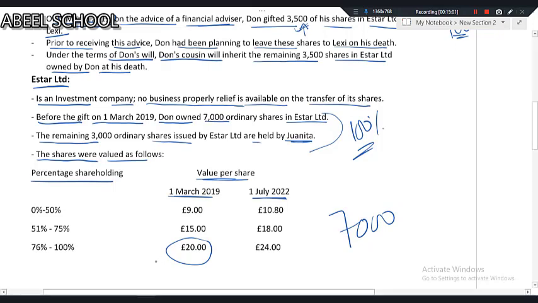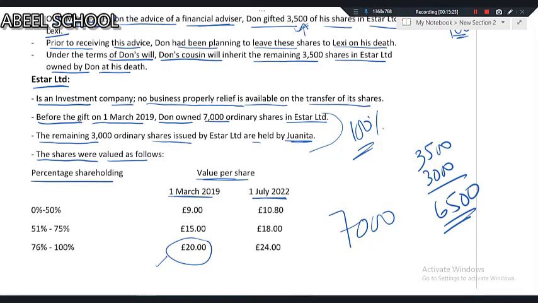So the applicable share price is 20. But after the gift, as soon as Don gives 3,500 shares as a gift to Lexi, Don will be left with 3,500 remaining shares. Jonita will be having 3,000 shares. It comes to 6,500. The company is having 10,000 shares, and after giving 3,500 shares as a gift to Lexi, the combined shares of Don and Jonita will be 6,500, which means 65% holding. Then the applicable share price after the gift is 15.